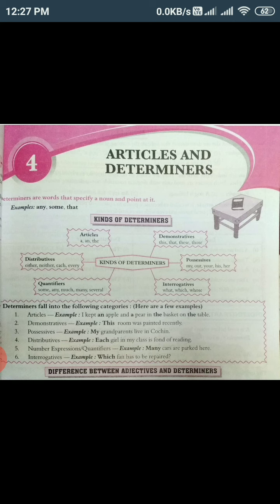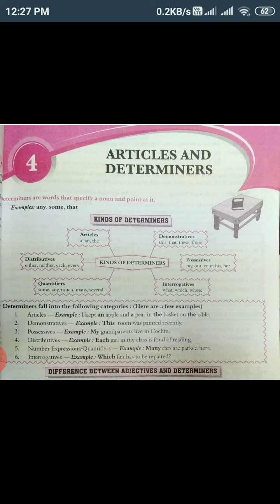And the last determiner that we are going to read is distributives. As the name suggests, distributives are used when we try to distribute the things or the people. For example, either, neither, each, every, and so on.